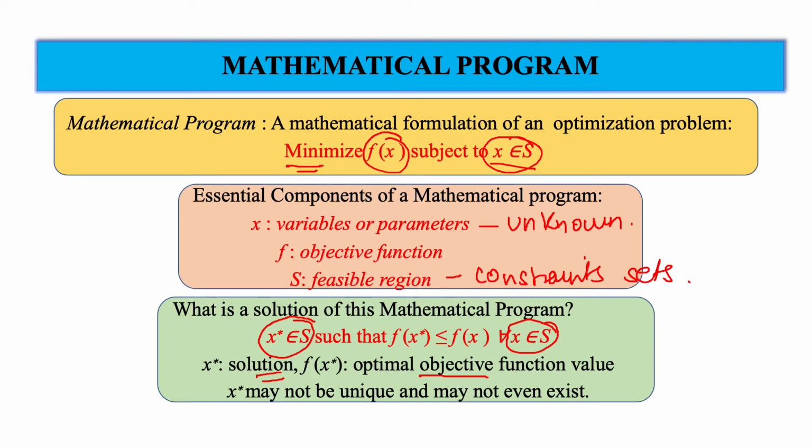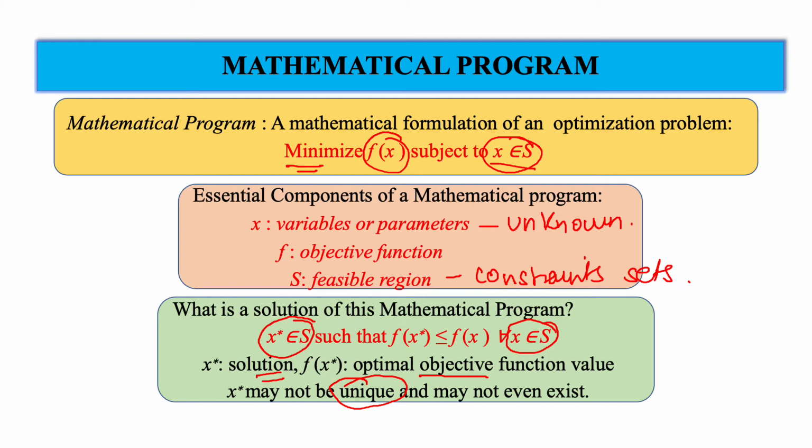Remember that x star may not be unique. There could be some problems where you may have multiple solutions, and there could be some problems where the solution may not even exist. So it is very important to check the existence of the solution of an optimization problem. Then we solve the optimization problem.